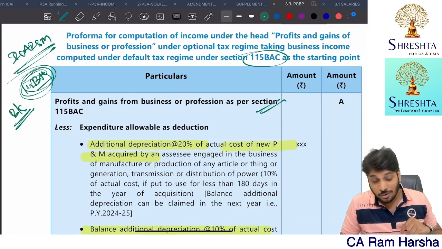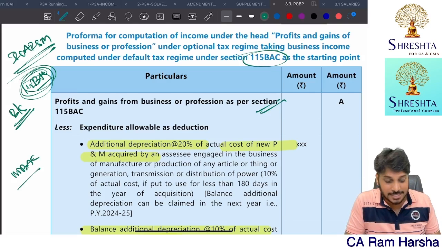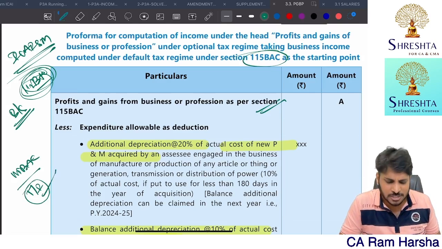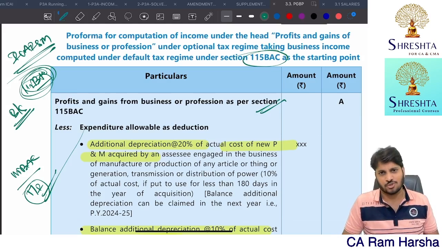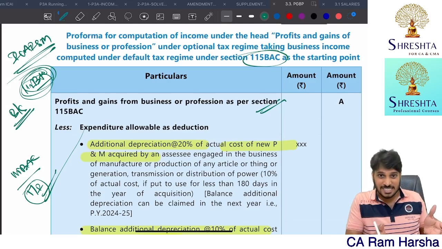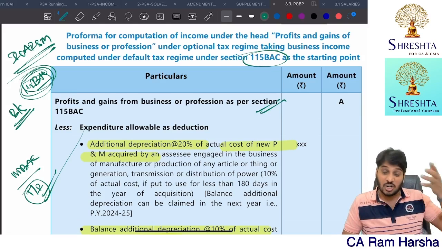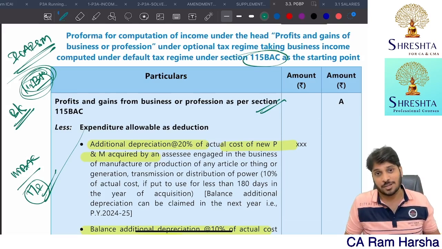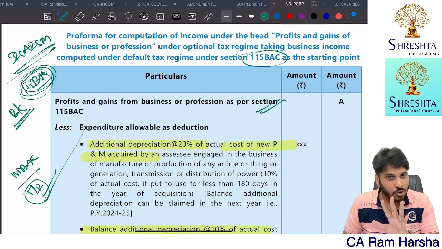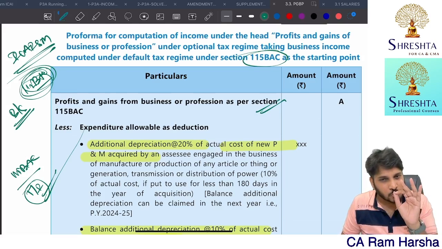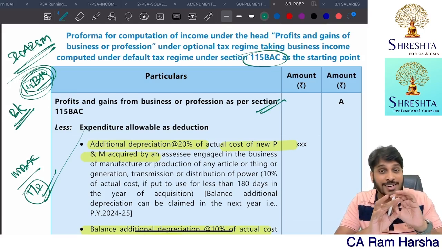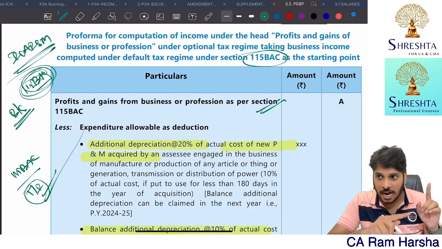In the old scheme, the entire 115BAC is discussed in the total income chapter, which is the best approach. In the new scheme, it is discussed in the first chapter itself, with the full provision kept there. So whoever is in the old scheme, you are learning the tax subject wonderfully. Why? You don't know anything about this 115BAC section until you come to total income.